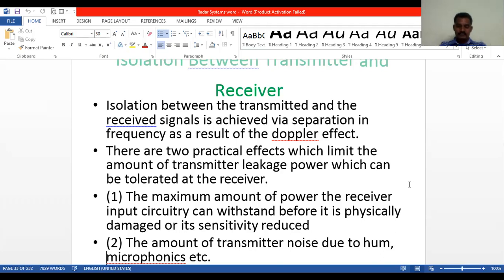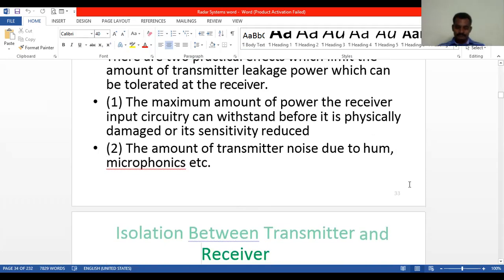And the second one is the amount of transmitter noise due to hum, microphonics, stray pickup, and instability which enters the receiver from the transmitter side. So these are the two practical effects.